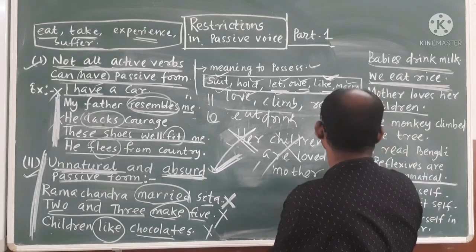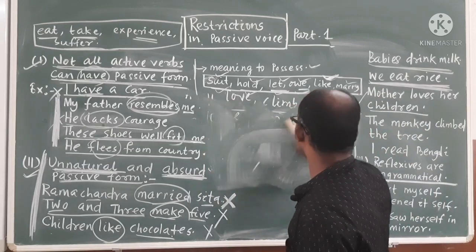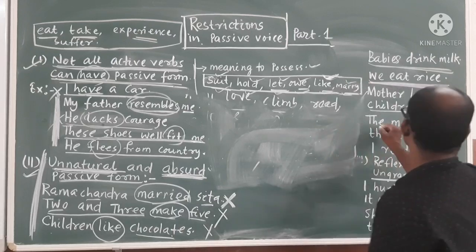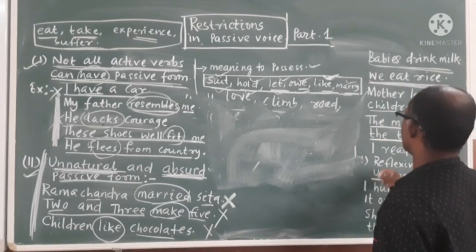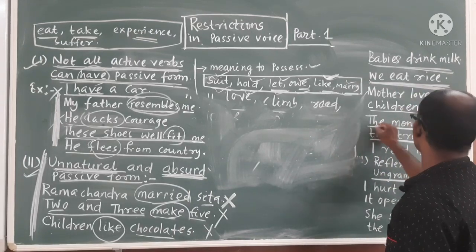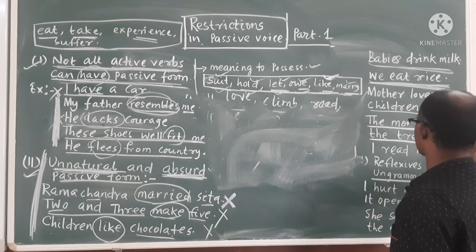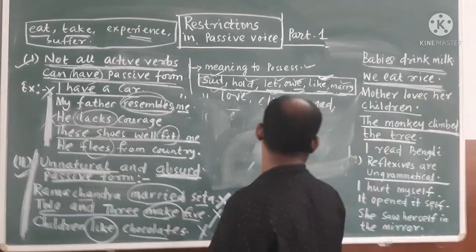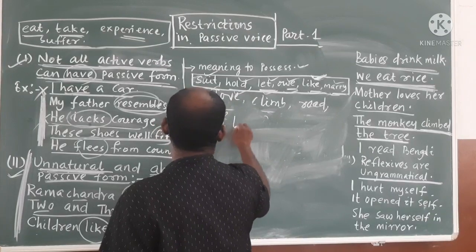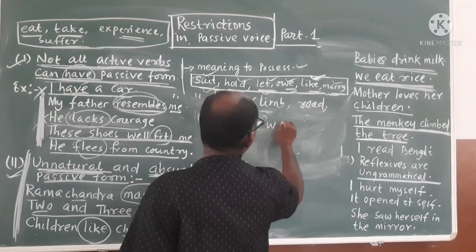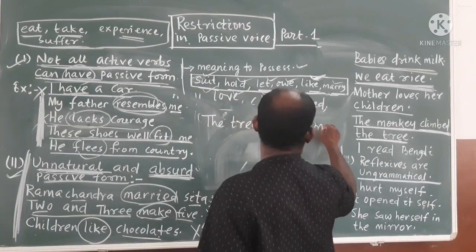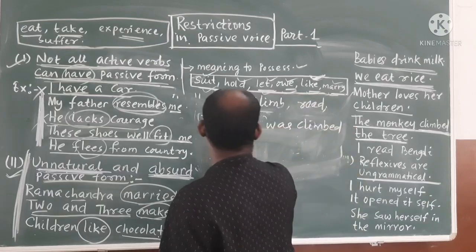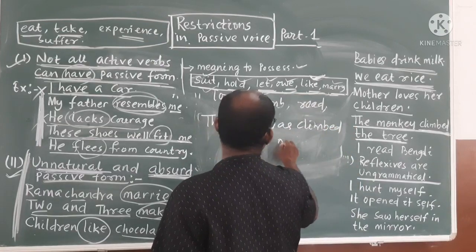Clear? Then come to the monkeys. "The monkey climbed the tree." Here you are thinking that the monkey is the subject, the verb is climbed, it is in past tense, and the tree is the object. What you are doing generally is "The tree was climbed by the monkeys."